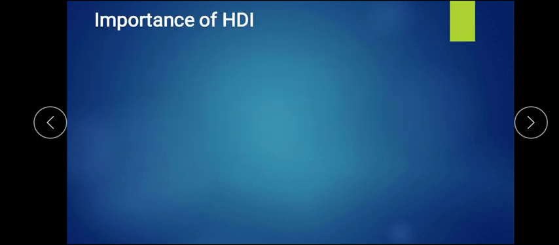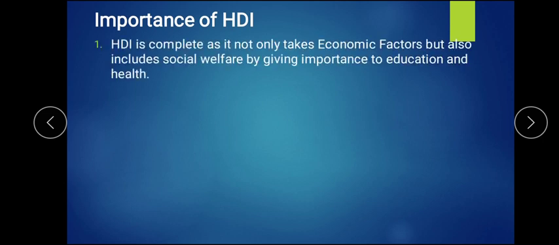Now next, let us see the importance of the human development index. What are the important things? First, it is complete. Why is human development called complete? Because it takes not only economic factors but non-economic factors, or social welfare also. It gives importance to education and health.